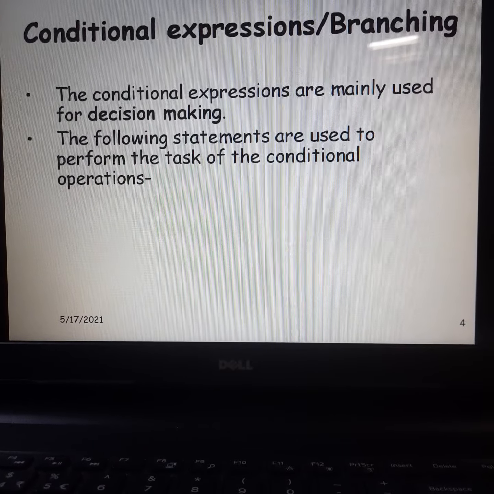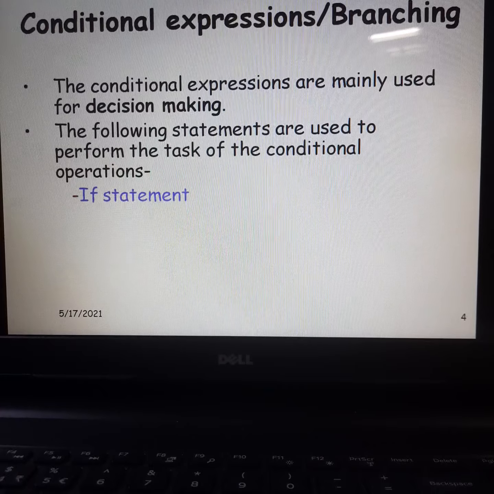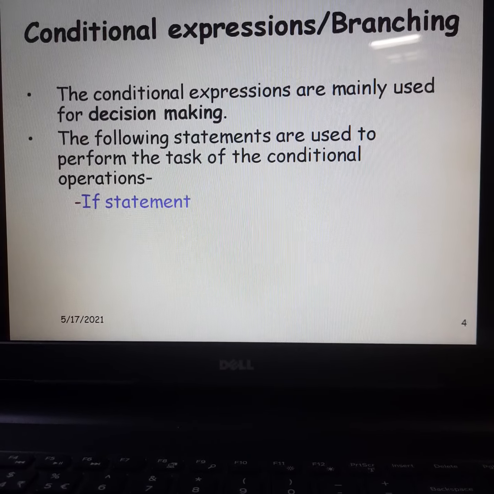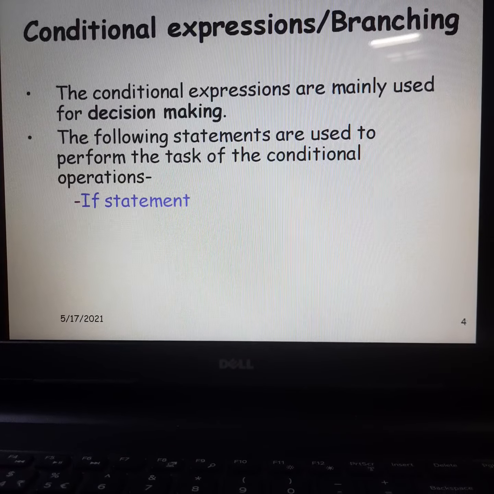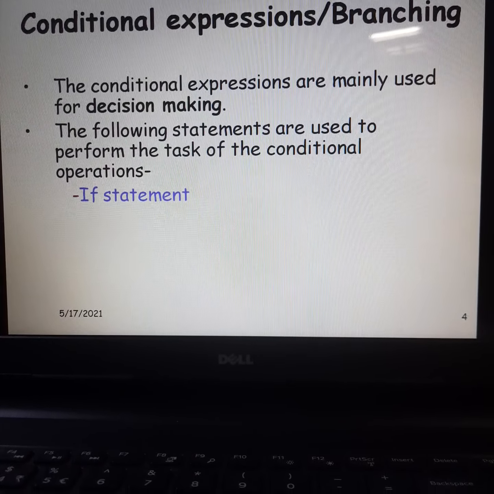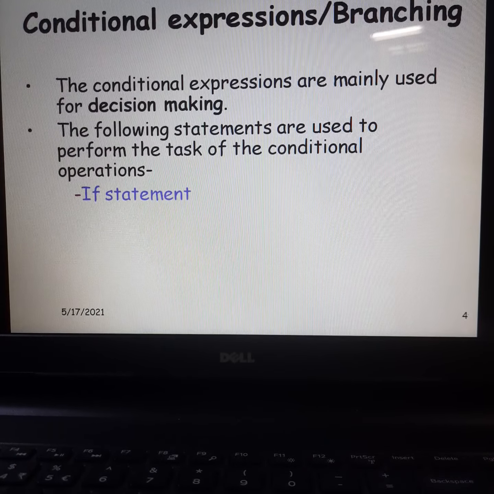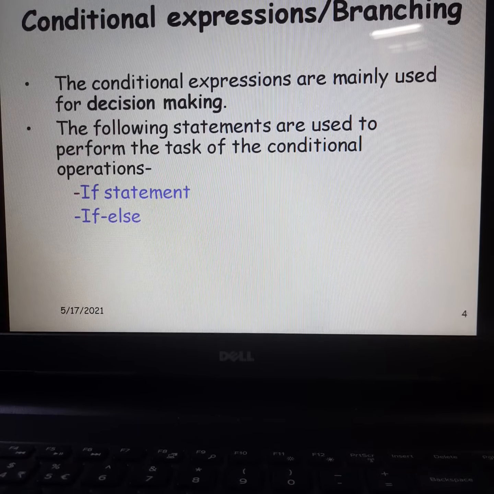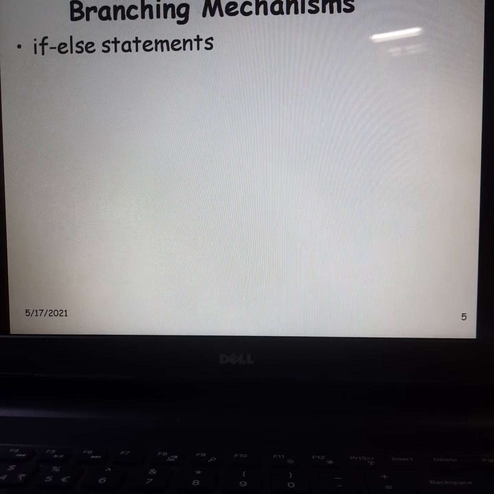Similarly in a program, we have to make certain decisions, and depending on that, we will execute the next steps. Which steps are to be carried out is decided by decision making done in previous steps. For that we need the simple if statement, if else, and switch case.